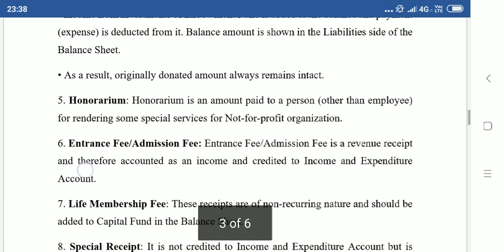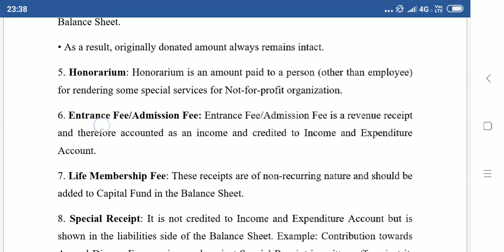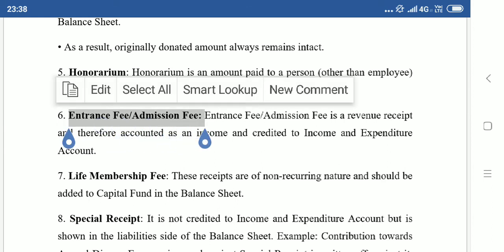Okay. Entrance fee or admission fee. We have already seen entrance fee or admission fee. Entrance fee or admission fee as per the CBSE syllabus is revenue in nature. It is an inflow of cash. It will appear on the income side, that is the credit side, of the income and expenditure account. Now here, what is income and what is entrance fee? In our school, when you take new admission, you pay 100 rupees, isn't it?